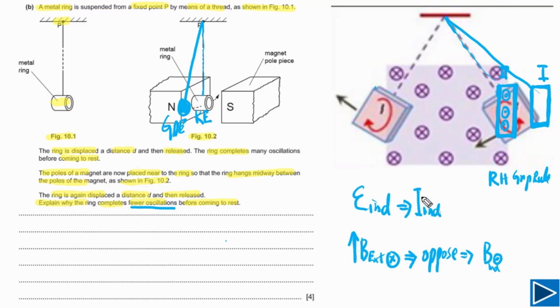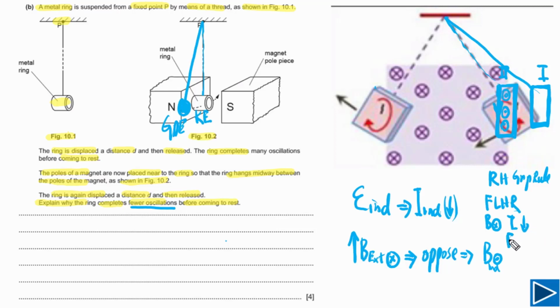If we use right hand grip rule, direction of current on this side will be downwards. So we can write down direction of current is downwards. Now we need to use Fleming left hand rule. So let me write down here Fleming left hand rule. Now we have external magnetic field. Direction of external magnetic field is into the page, and direction of current here is downward.